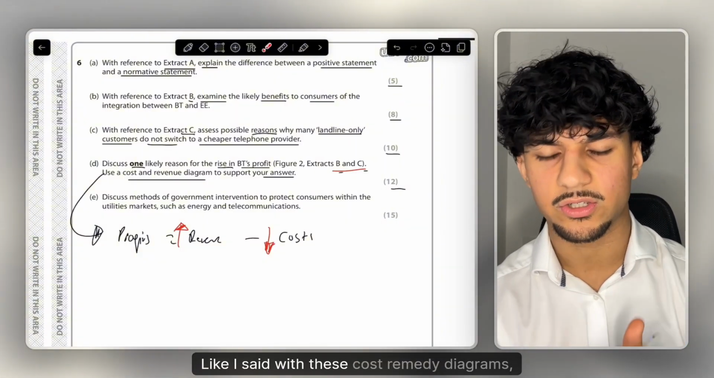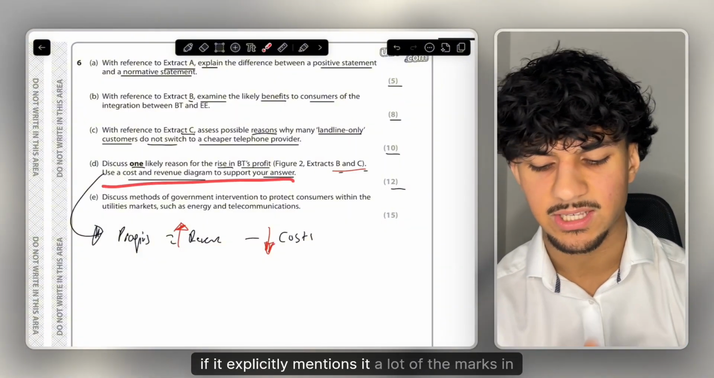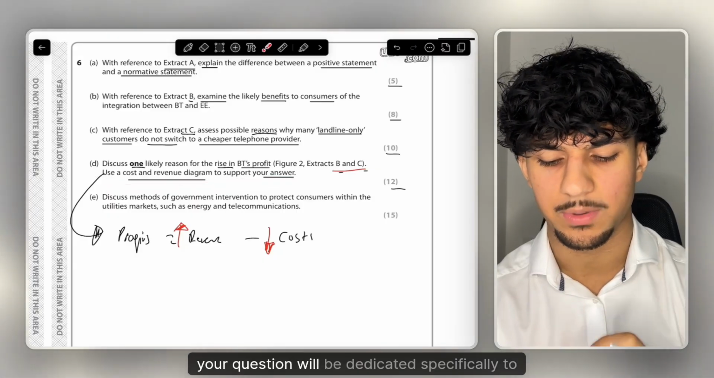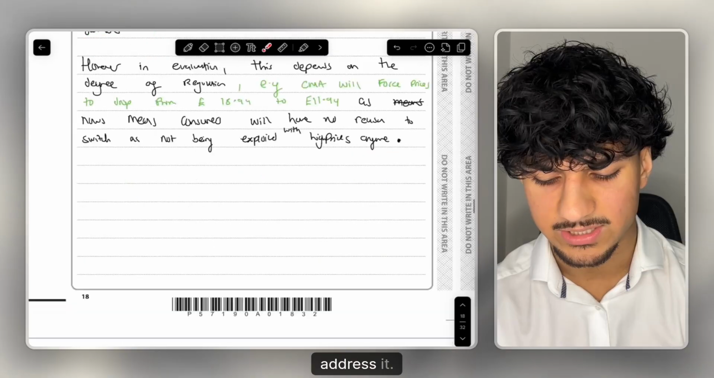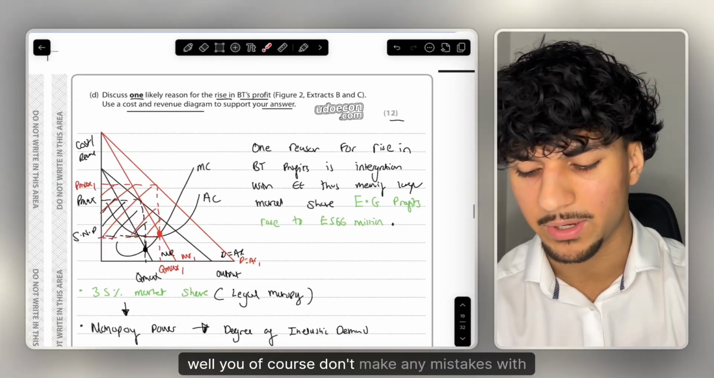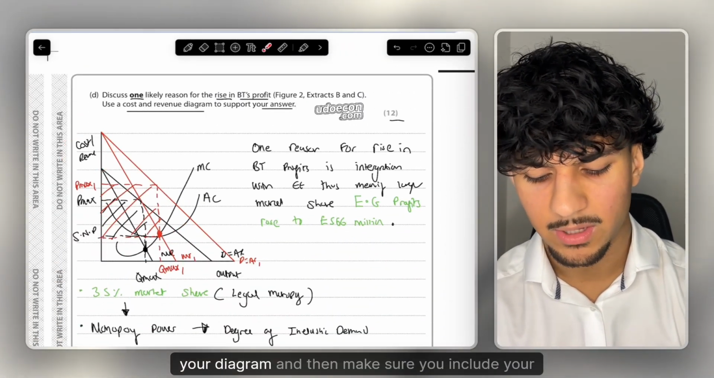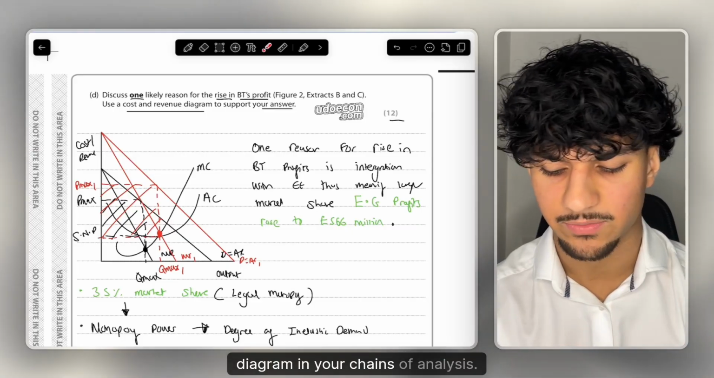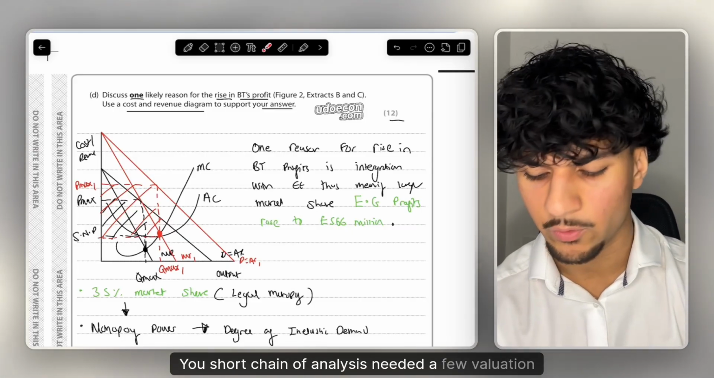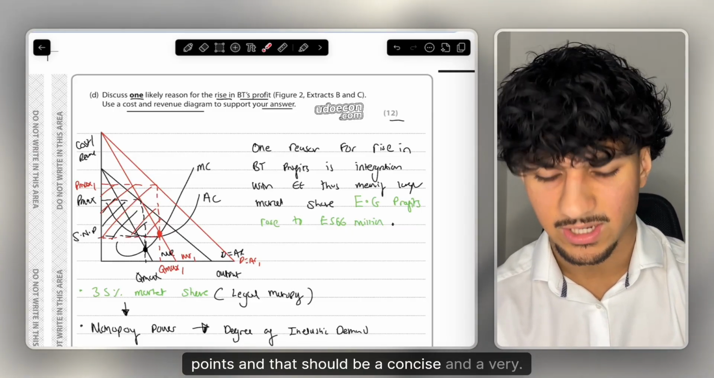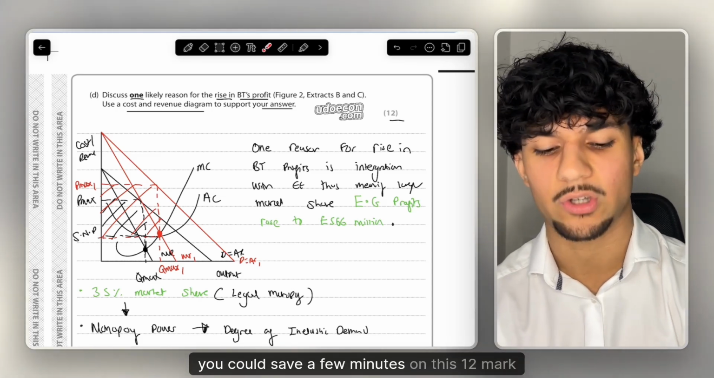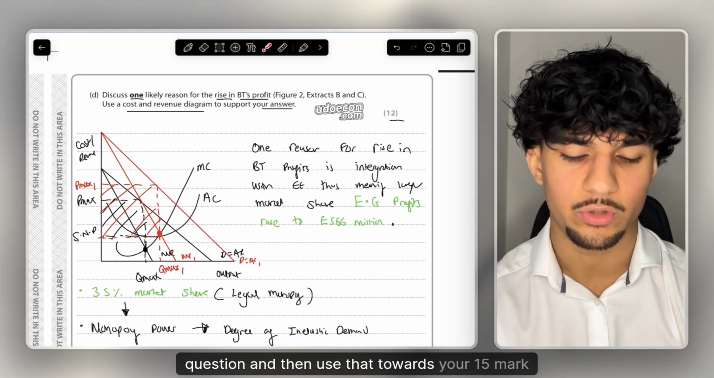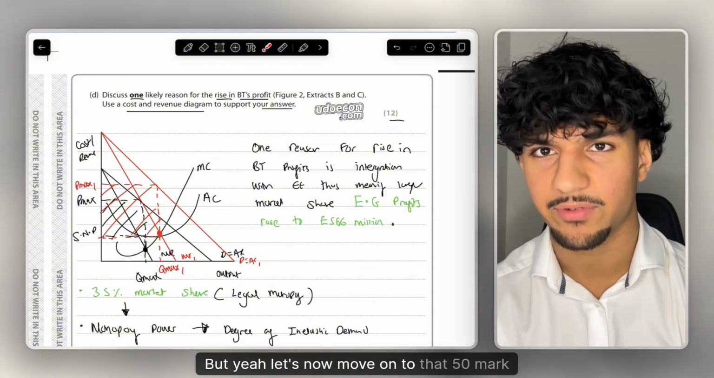Like I said, with these cost revenue diagrams, if the question explicitly mentions it, a lot of the marks will be dedicated specifically to that diagram. So make sure you address it well, don't make any mistakes with your diagram, and make sure you include the diagram in your chains of analysis. A short chain of analysis and a few evaluation points should be concise, and you could save a few minutes on this 12-mark question and use that towards your 15-mark question. So let's now move on to that 15-mark question.